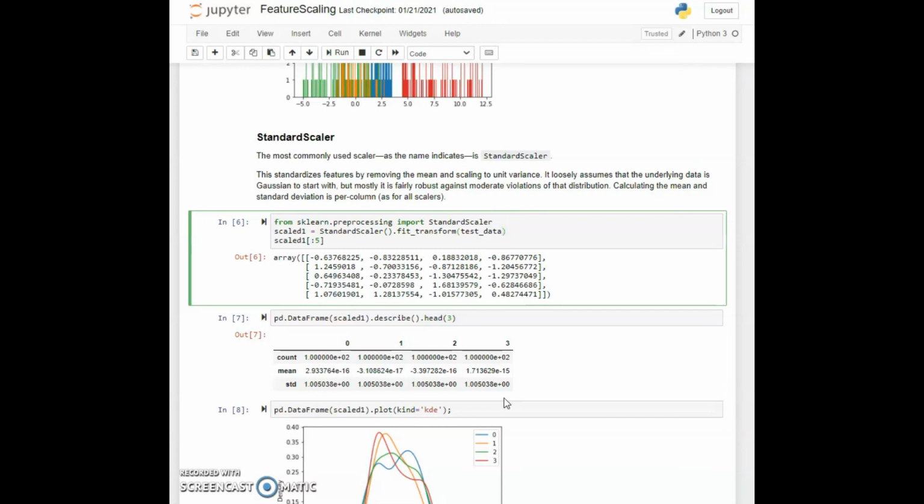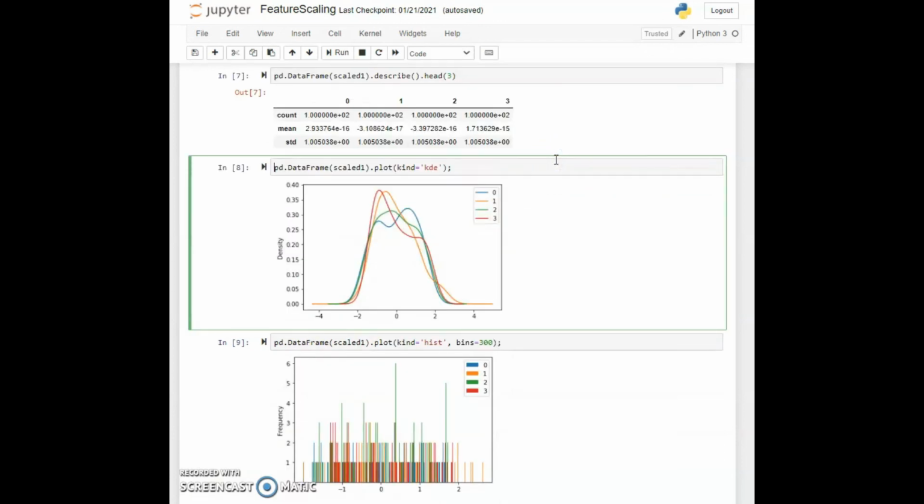You may be able to see that they are sort of similar to each other, and in fact in cell 7, if we get a description of the data with a little bit of statistics, we find that they are close to 1. It's been converted to floating point by describe, so it's showing a floating point representation in scientific notation. The means are all not 0, but they are very close to 0, and the standard deviations are all close to 1. There's a little bit of jitter, and they are not exact, but they are approximately distributed in the same way. So if we look at our KDE in cell 8 and our histogram of that data in cell 9, we see that after this transformation, they look much more similar to each other.